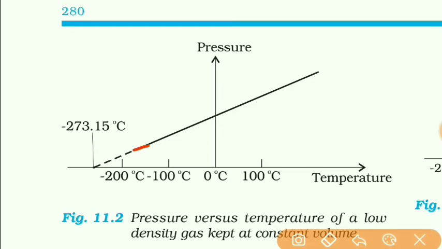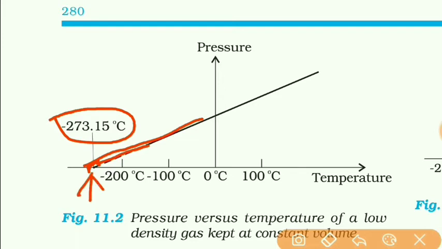The pressure will still decrease, and this line will intersect the line of temperature at minus 273.15 degrees Celsius, at which the pressure will become 0.